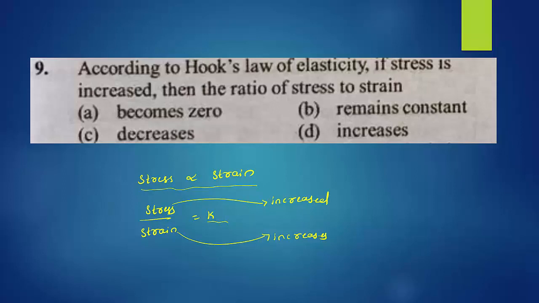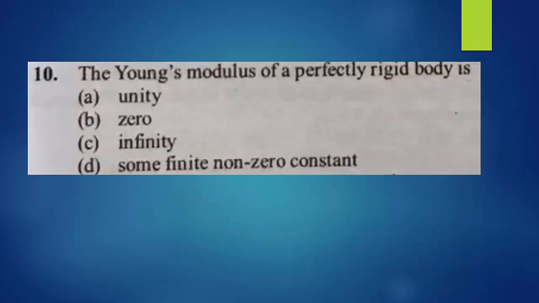Suppose the initial values are stress 2 and strain 2. What is the ratio? 1. When we increase stress, for example to 4, immediately strain will also increase because both are directly proportional. So again the answer is 1. That indicates that as stress increases, the ratio of stress and strain remains constant. So option B is right.